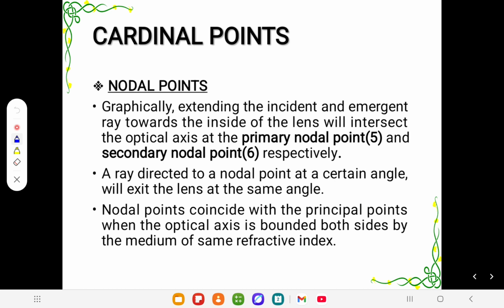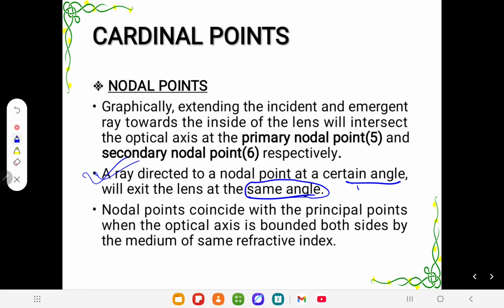When we talk about nodal points, graphically extending the incident and emerging rays towards the inside of the lens will intersect the optical axis at the primary nodal point and secondary nodal point. A ray directed toward the nodal point at a certain angle will exit at the same angle. That's a great point we have to understand. A ray directed to the nodal point at a certain angle will exit the lens at the same angle.